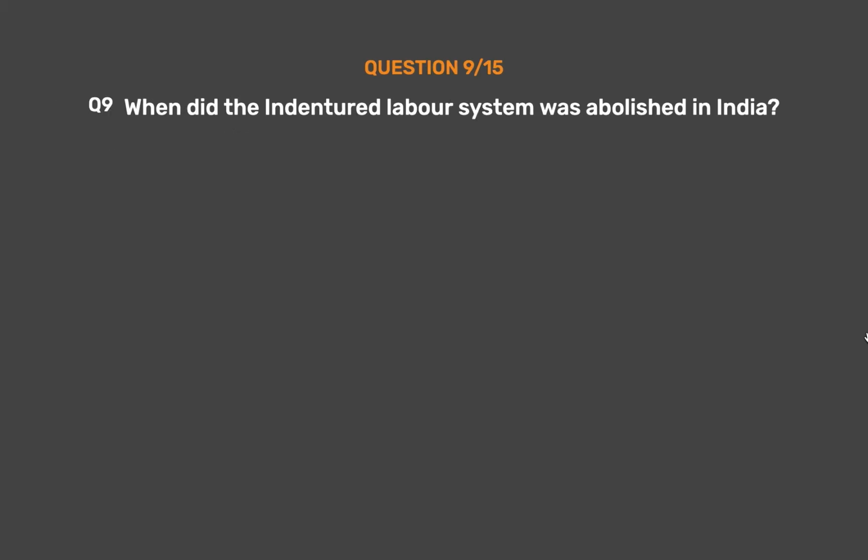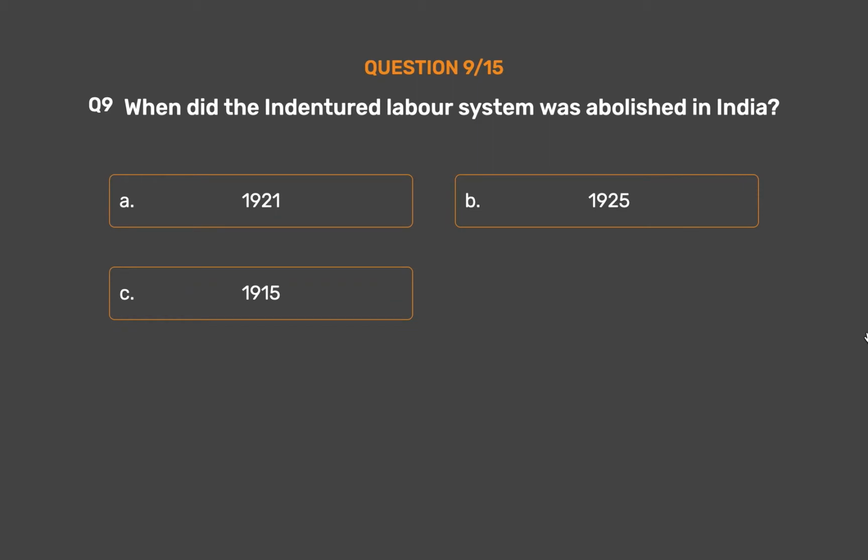Question number 9. When was the indentured labor system abolished in India? Option A. 1921. Option B. 1925. Option C. 1915. Option D. 1928.